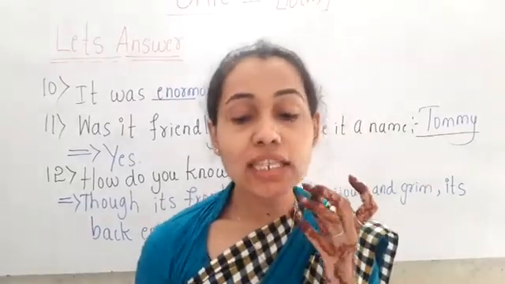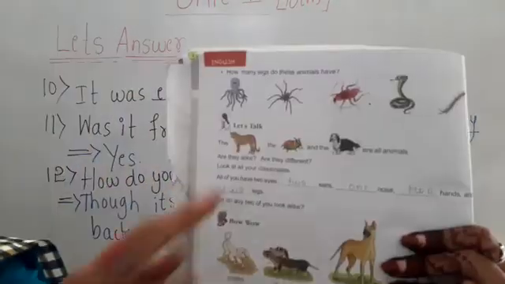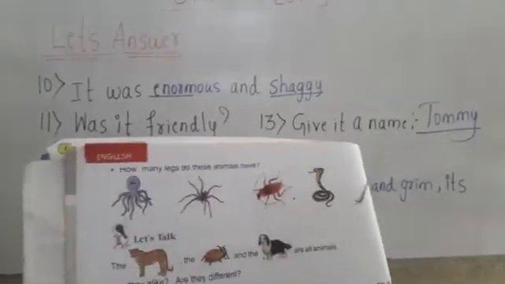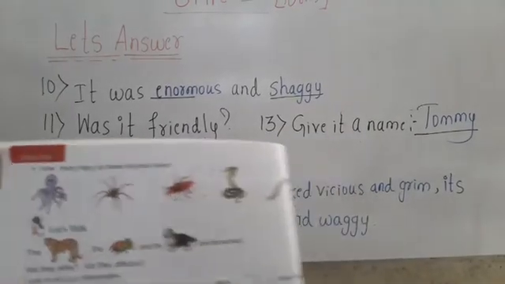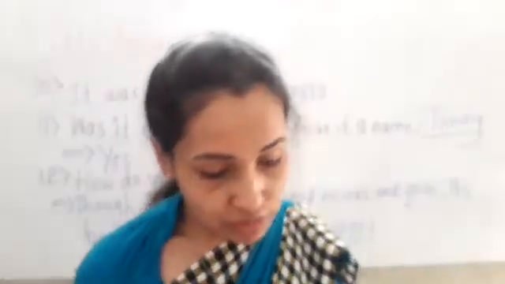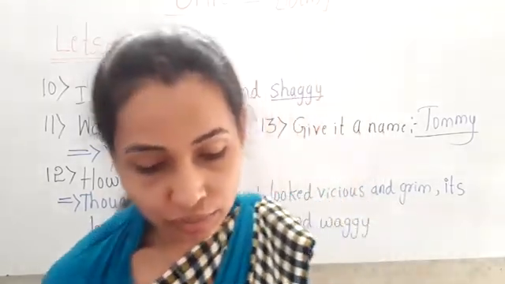How many legs do these animals have? Okay, children. Can you see these animals in the picture? So here, how many legs do these animals have?